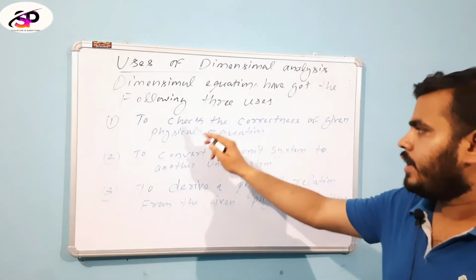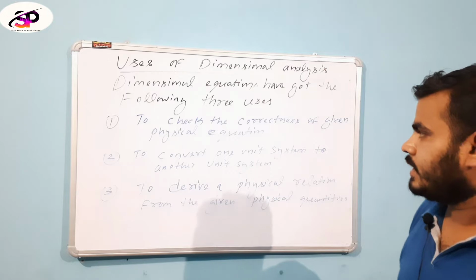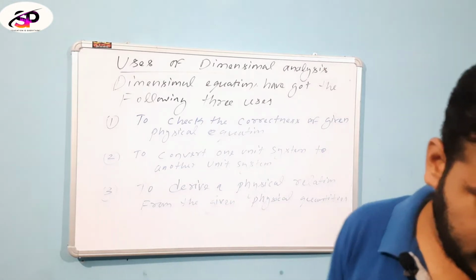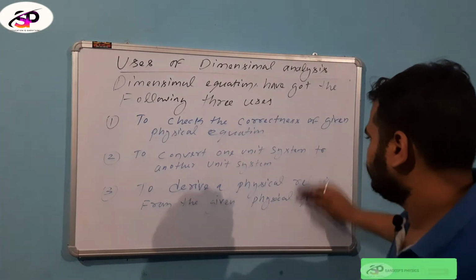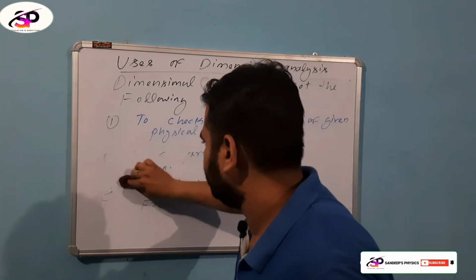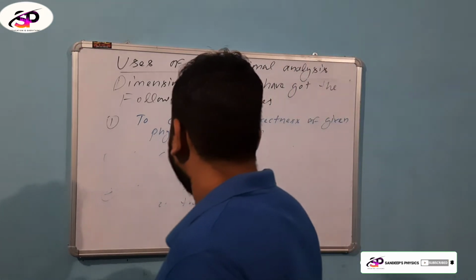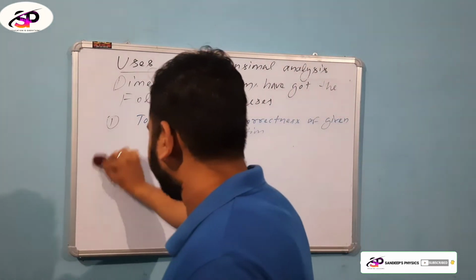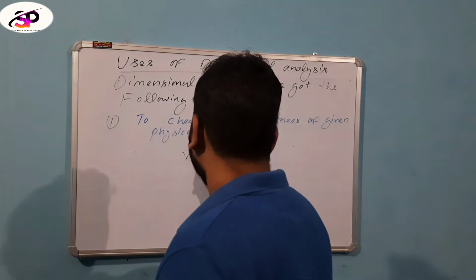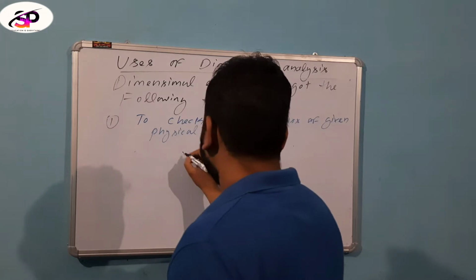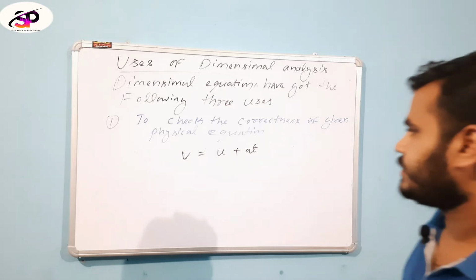Now, an example to check the correctness of a given physical equation. I will solve this example. Please follow me, my students. I write a kinematic equation, that is V equal to U plus AT.